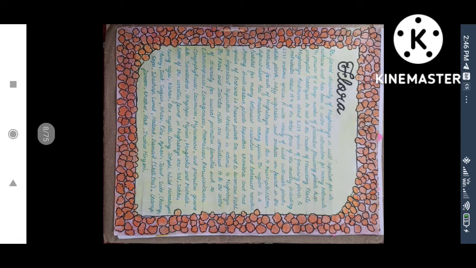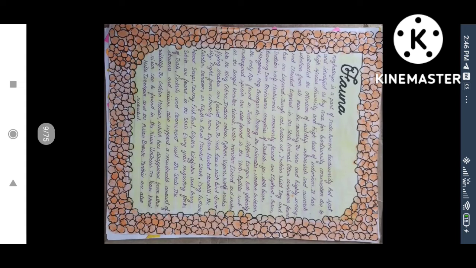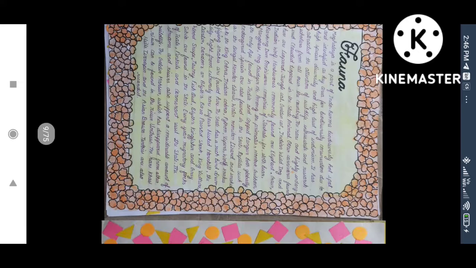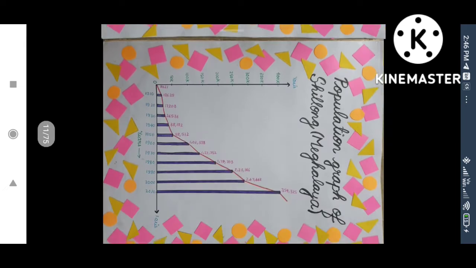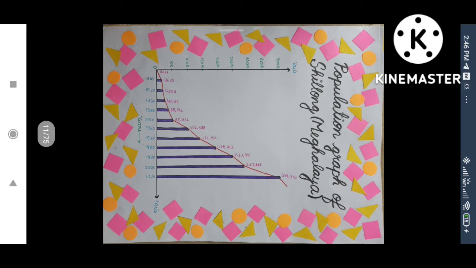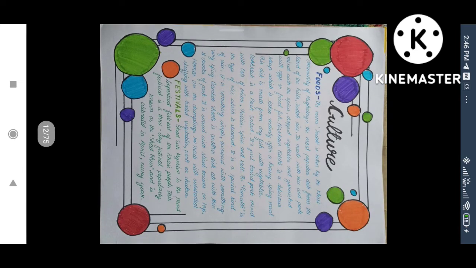This is science, integration of science in the project. That is the flora and fauna of that particular state, Meghalaya or Arunachal Pradesh, whichever state you are doing. Then the maths, integration of maths, is the population in the form of pie charts, scheduled tribes and all in that particular region of Meghalaya. Then the population graph of Meghalaya.